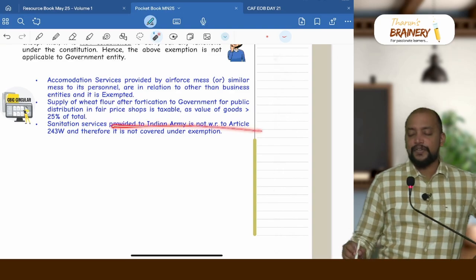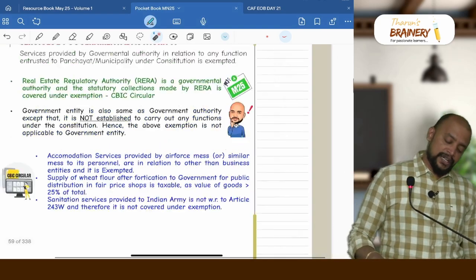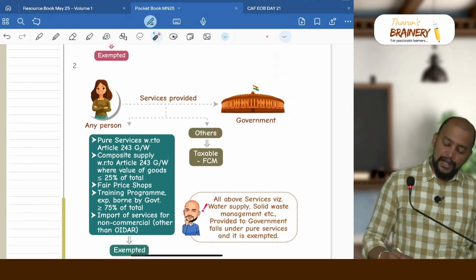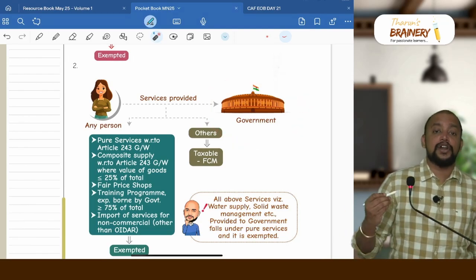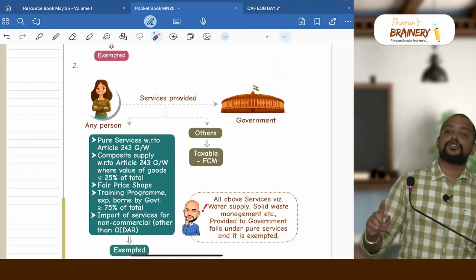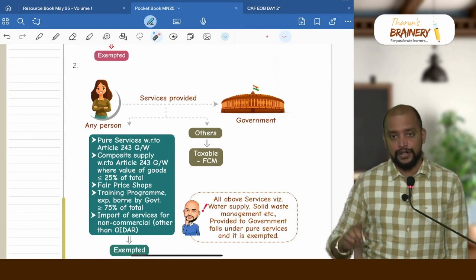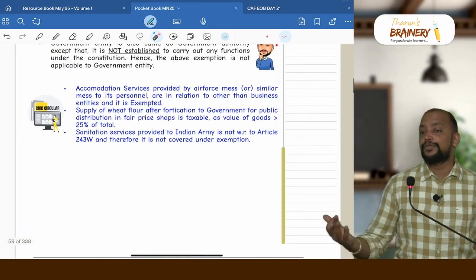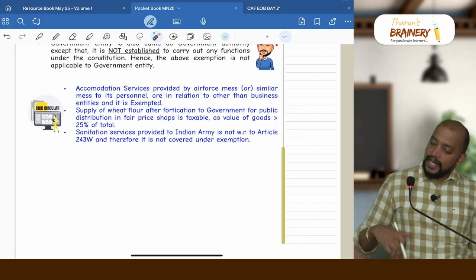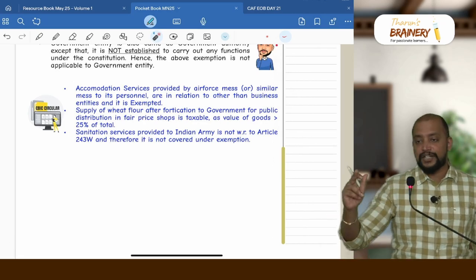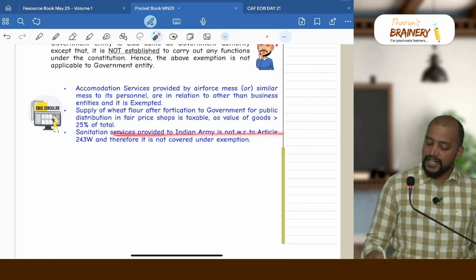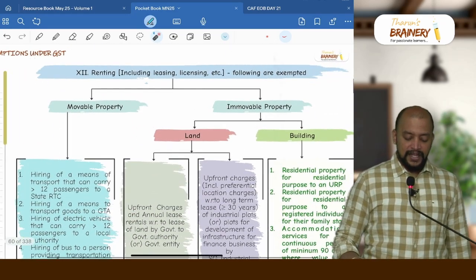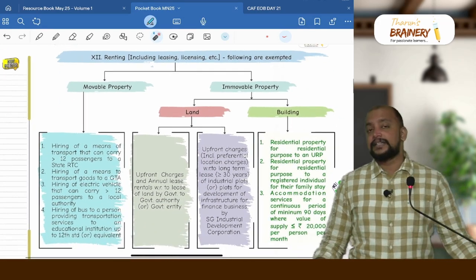Then sanitation services provided to Indian Army, so that is also not exempted. Generally pure services provided to government are exempted, and even though Indian Army is government, sanitation services provided to them are not covered under the exemption here, because first of all it should be an activity under Article 243G or W of the Constitution. As per Article 243G or W, Indian Army is not required to do these activities. Due to that reason, any pure service provided to them will not be covered under that particular exemption. So sanitation services provided to Indian Army are not with respect to Article 243 and therefore not covered under the exemption.